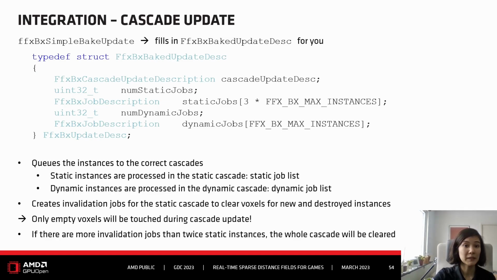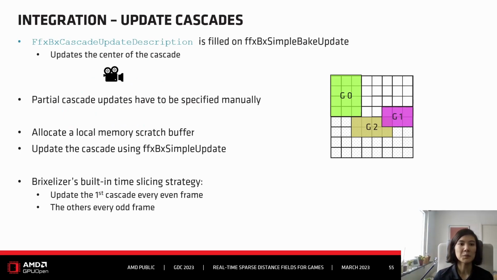Simple bake update does not only create the job lists, it also updates the cascade update description for you, where it populates it with the new center of the cascade. So the camera moves, and you also want to move the cascades. That's also what Simple Bake Update does for you. What it does not do for you is a partial update of the cascade. This needs to be done manually. If you want to know more, check out the official documentation for details.